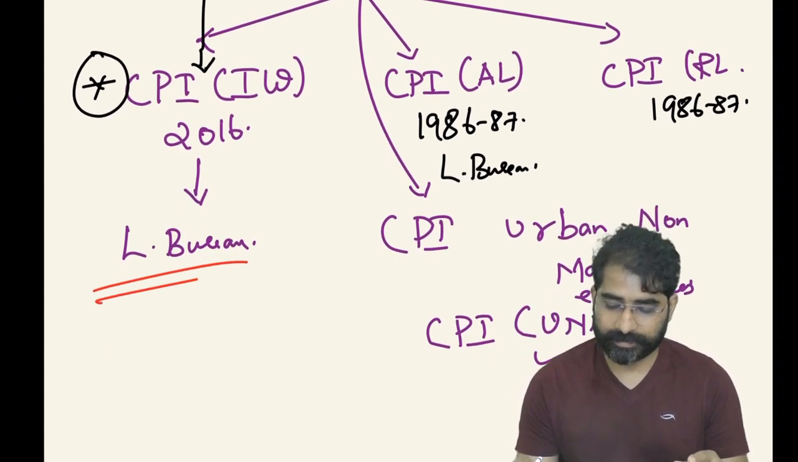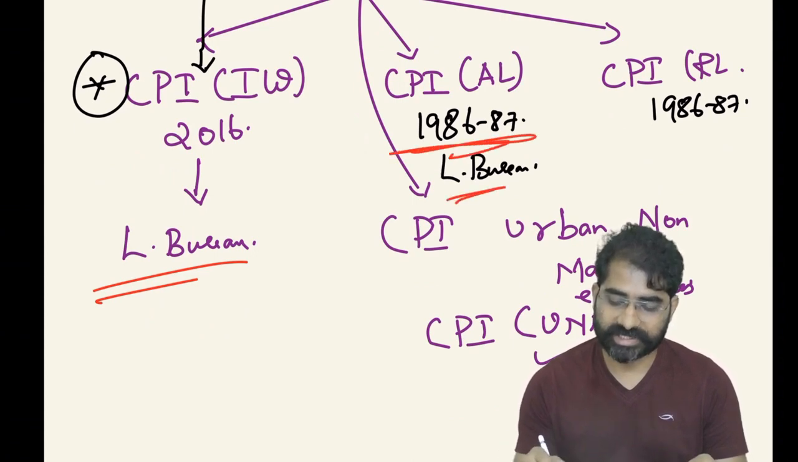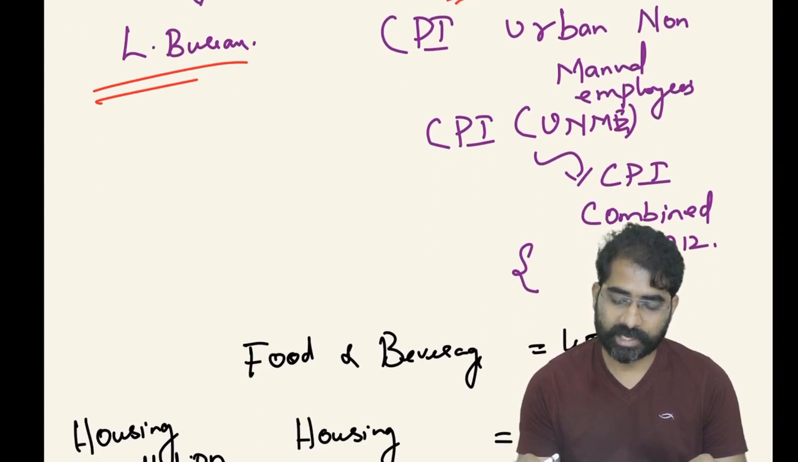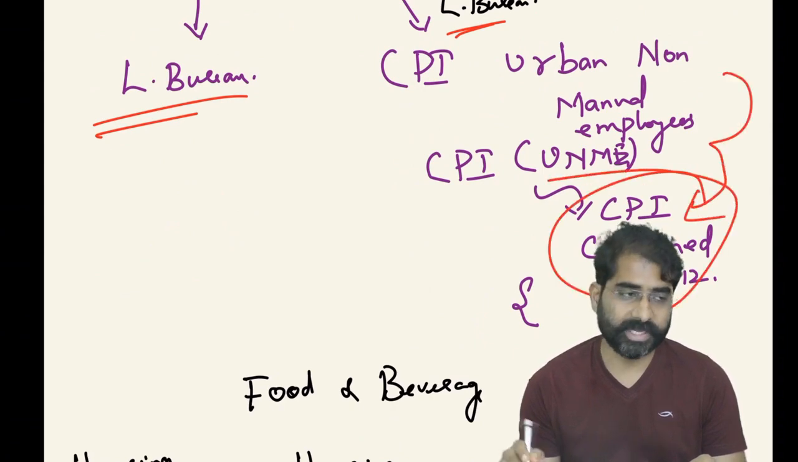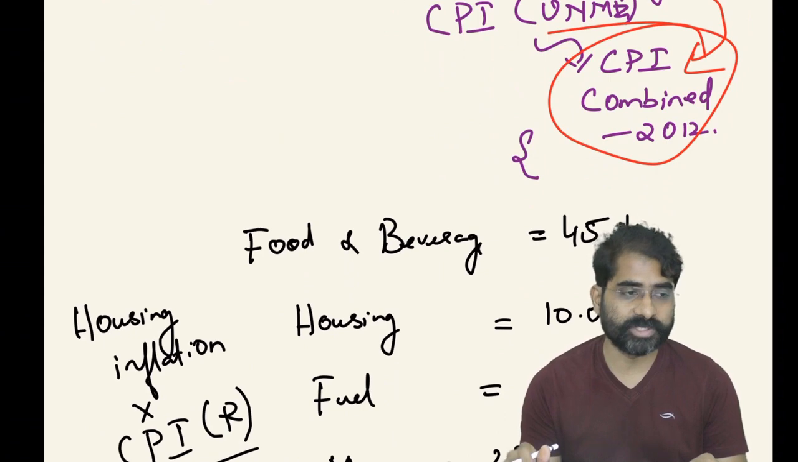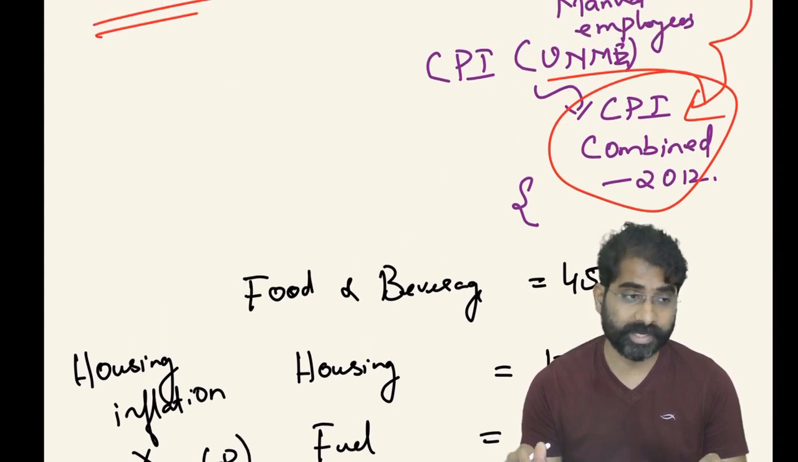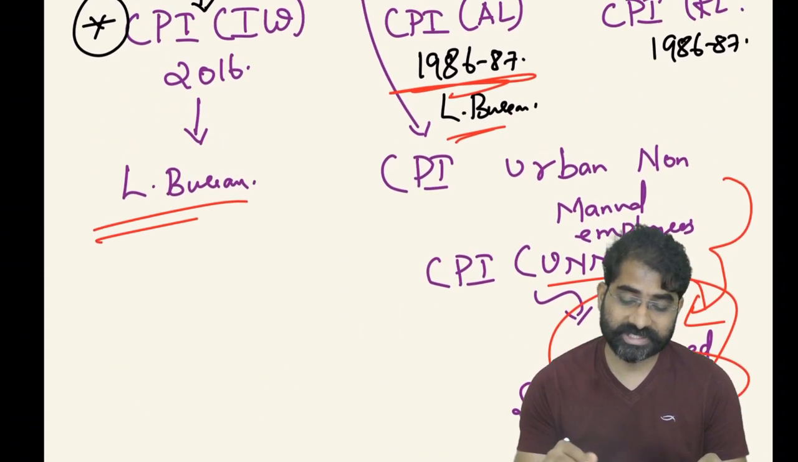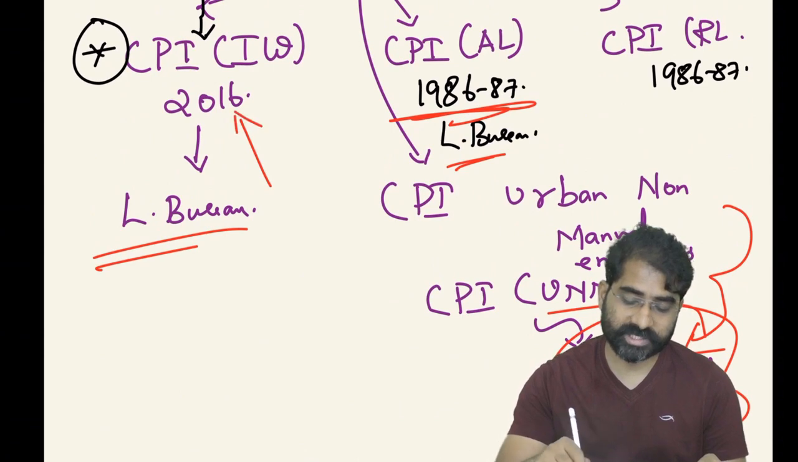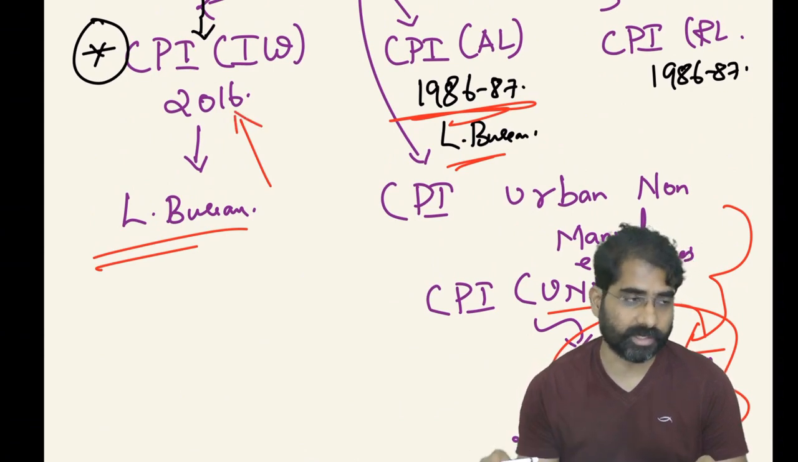Then you have CPI agriculture labor, which is also given by the Labor Bureau, with base year 1986-87. Then you have CPI urban non-manual employees, which only got converted into CPI combined, which RBI is using for its policy making. For CPI combined, the base year is 2012. So the change in base year to 2016 is mainly with respect to CPI industrial workers.